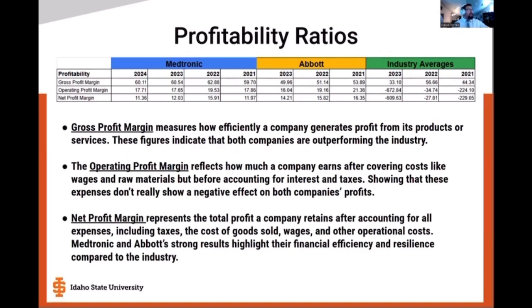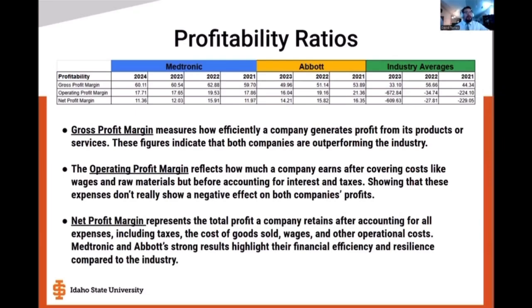In net profit margin, we see that it has the same situation as operation profit margin. Industry averages are well below, in the negatives, and so that puts Medtronic and Abbott in a really good spot to show that they are good companies to invest in because they make profit. They are well above the industry average.